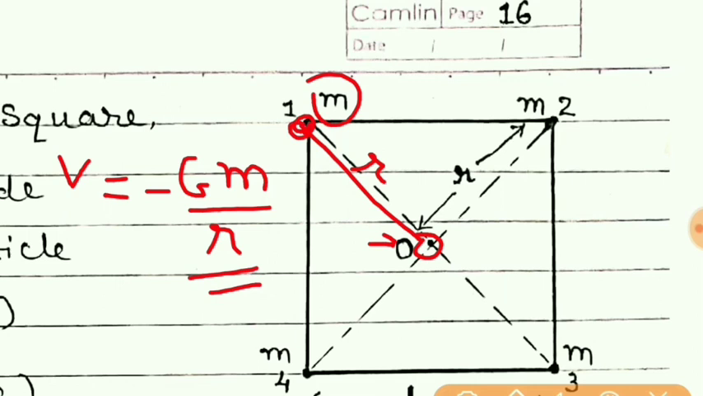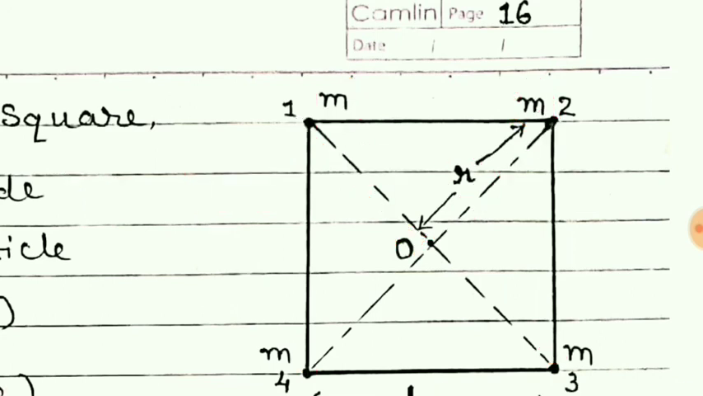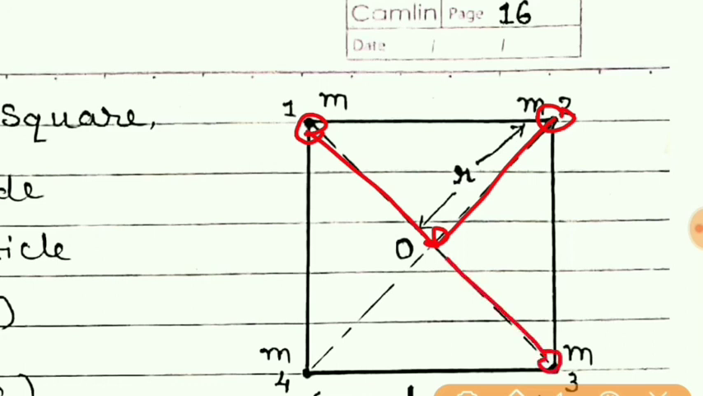But how many masses are there? There are a total of 4 masses. There is mass here, here, and here also. But you can see the situation is similar. Here the mass is m, which is equal to this only. Distance is also the same as earlier. So the potential due to this second particle at the center is the same as the first particle at the center, again the same as the third particle, and that of the fourth. And so what we have to do is simply multiply it by 4.